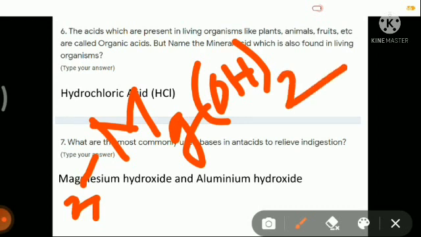So it is magnesium hydroxide and aluminium hydroxide. These are the two bases. That is, one is magnesium hydroxide and the other is aluminium hydroxide.